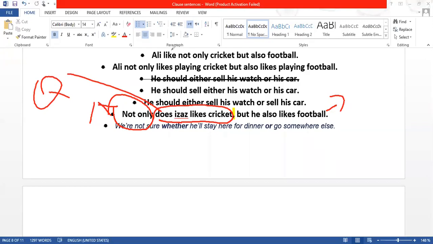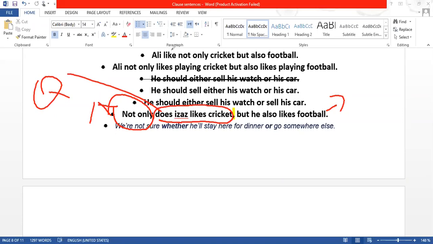So not only, when it is used in the middle, you understood that, right? I just told you. But if you put not only in the beginning, there will always be an interrogative clause. It is a question. Again, not only does Azaz like cricket, but he also likes football.